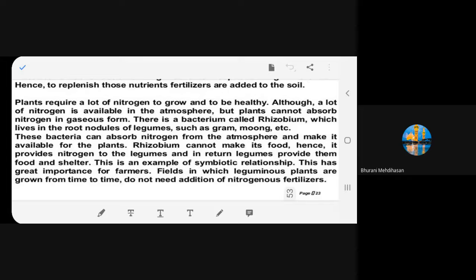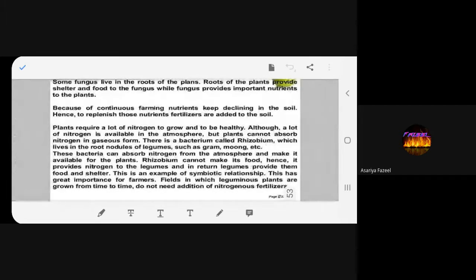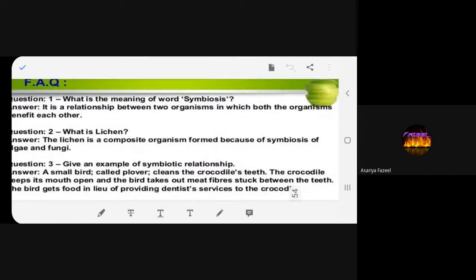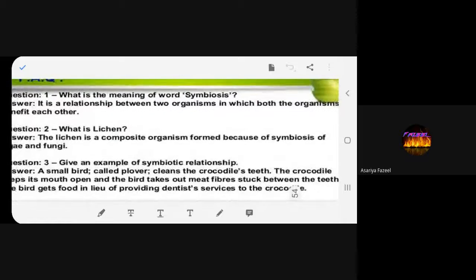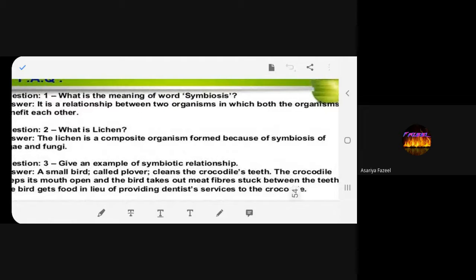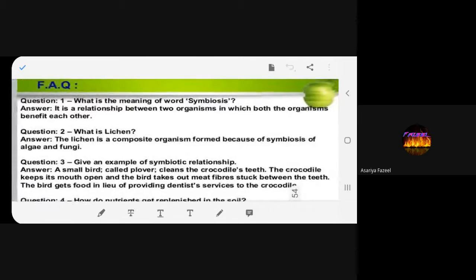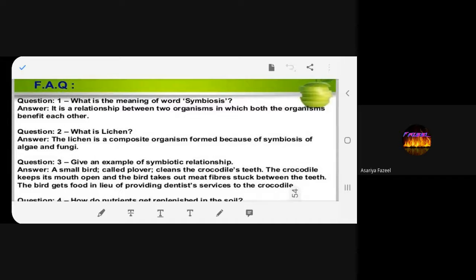Do you understand or not? Yes, ma'am. Okay. So they help farmers. Now questions again for today's homework that you have to show tomorrow. But whatever I've given till yesterday has to be shown by today evening. Is it clear now? Yes, ma'am. Is it clear to all of you?